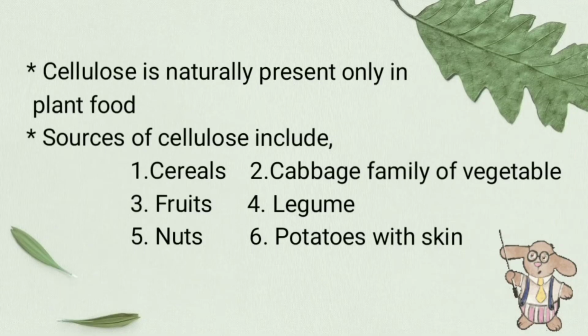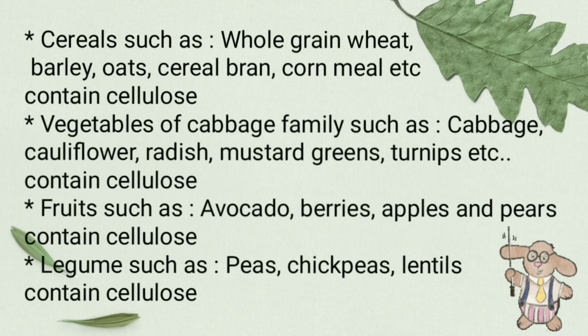Cellulose is naturally present only in plant foods. For example, cereals, cabbage family of vegetables, fruits, legumes, nuts and potato with skin. You can see the examples for cereals, vegetables of the cabbage family, fruits and legumes which contain cellulose.